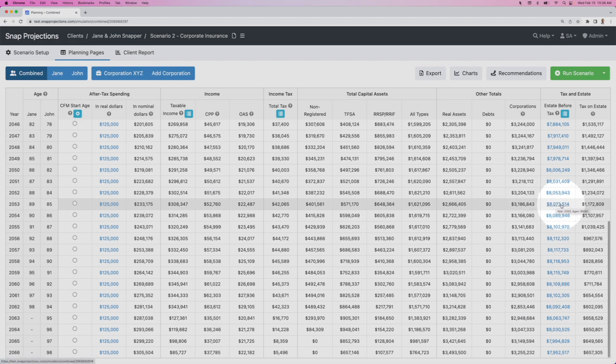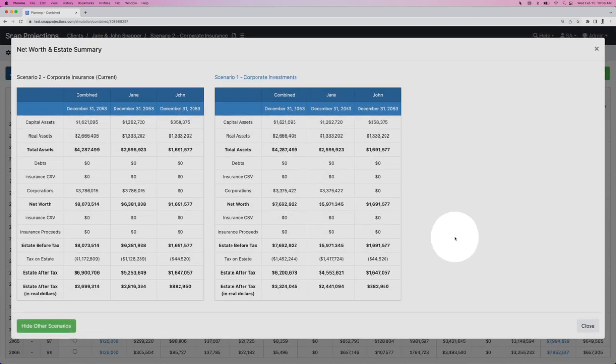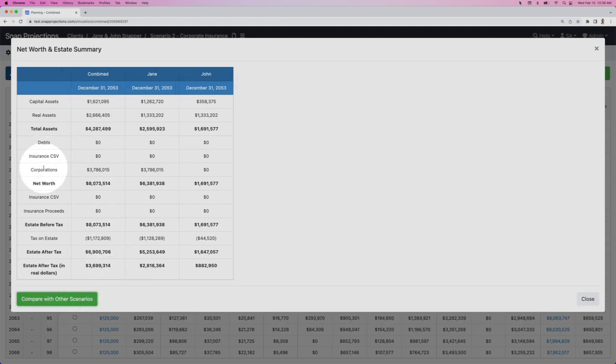Then when we click on the estate before tax value in any given year, we can see the corporation value here is what would be available to the estate. So this is actually the cash distribution that's expected to be received after all of the insurance proceeds and everything else is handled. And if we hover our mouse over top of any of the values, we can see how that corporation is expected to be distributed through to the end recipient.